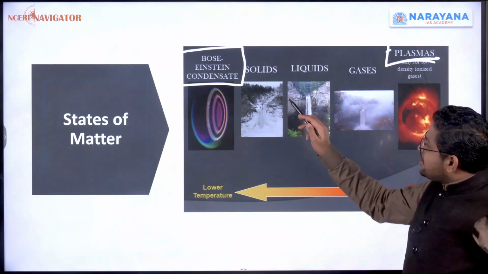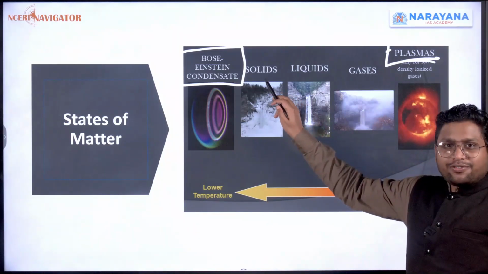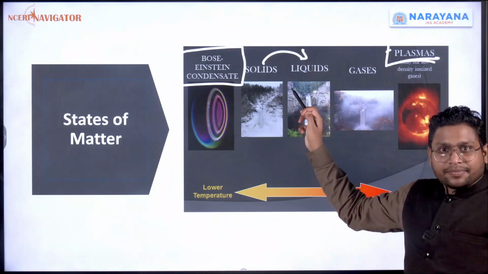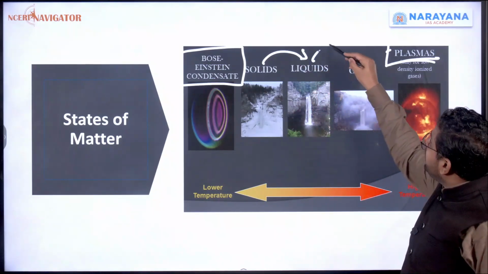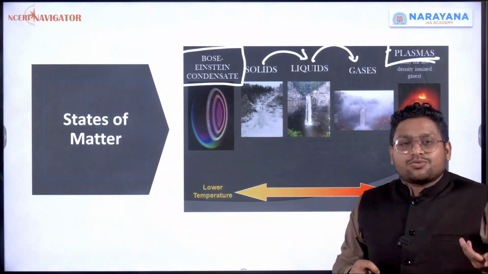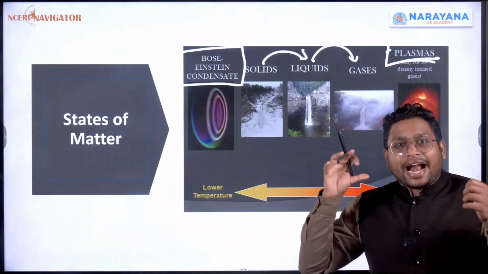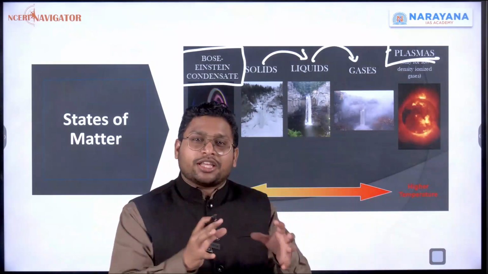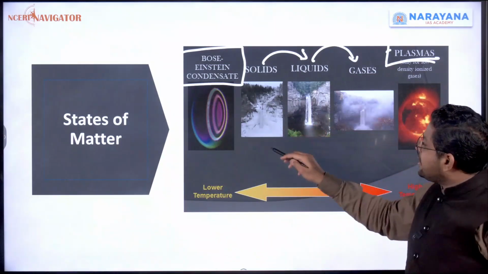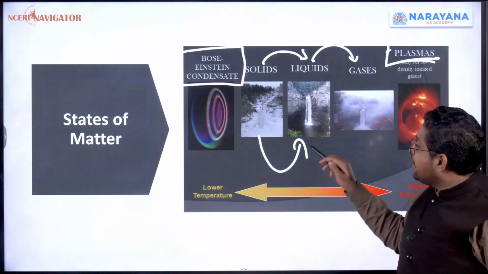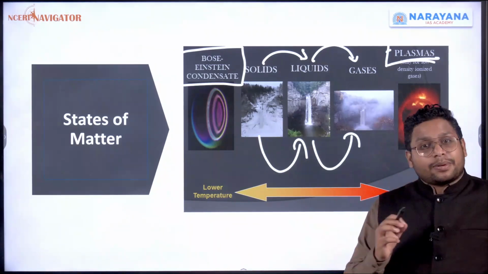But look at this, if something is in solid form, if we increase the temperature, it is becoming liquid. If we increase the temperature of liquid, it is becoming gas. That means increasing temperature means what? We are giving it heat. We are adding heat energy. Simply, we are giving it more energy. So if more energy is given, solid will become liquid. If more energy is given, liquid will become gas.